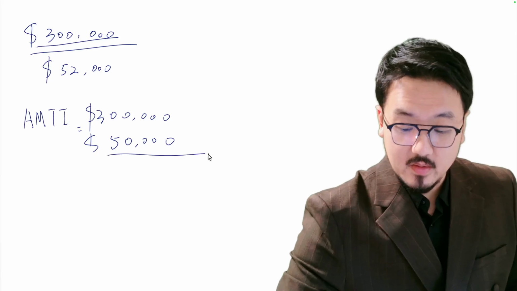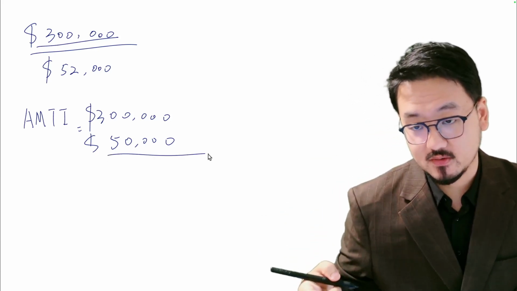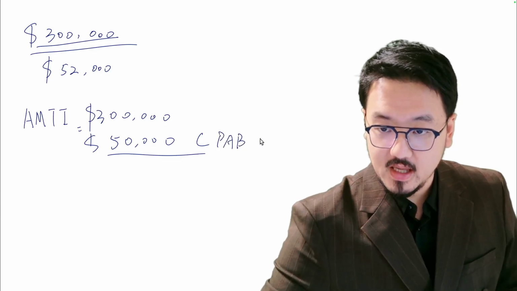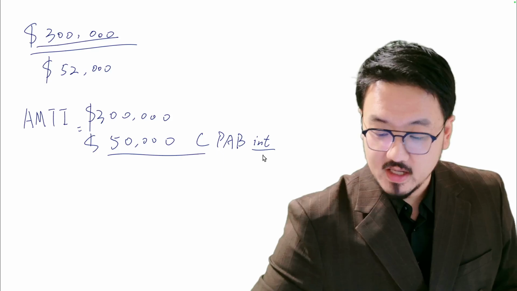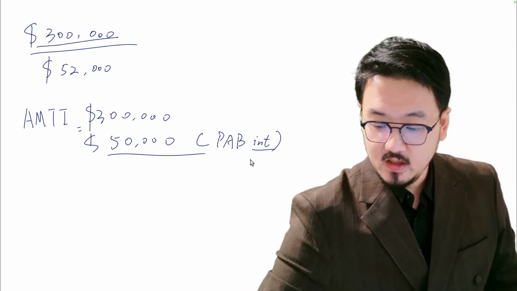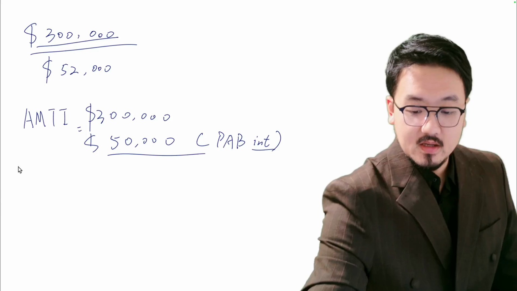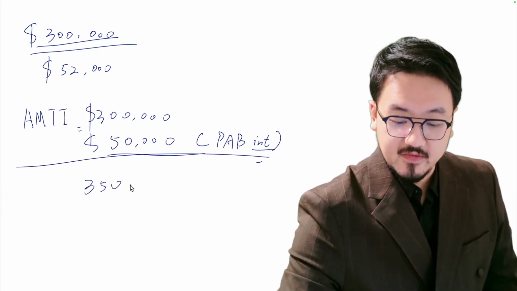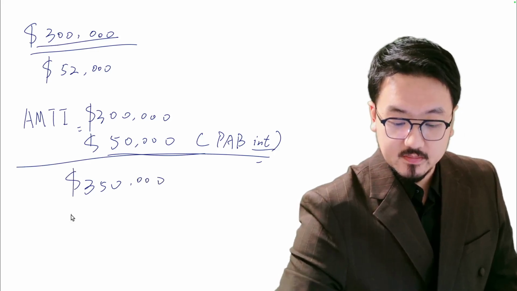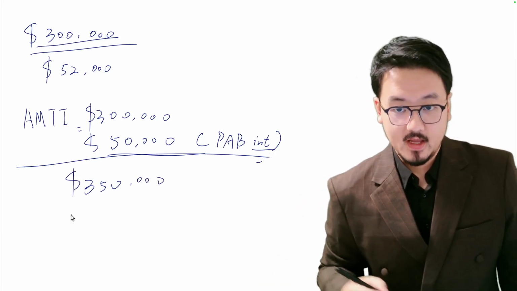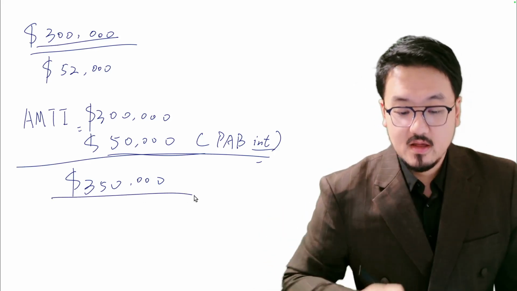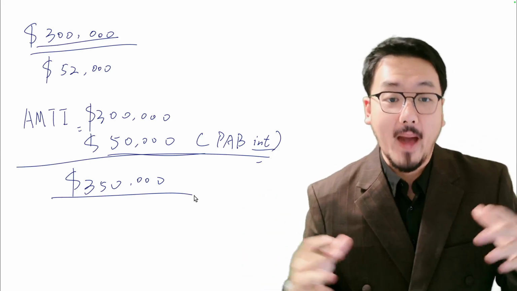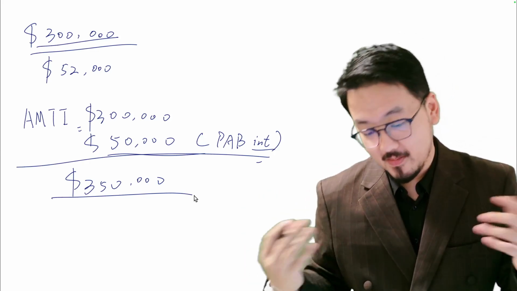Remember, that's a year's interest, the PAB's interest. I'm going to use INT for interest. You add this back, so the AMTI will be $350,000.